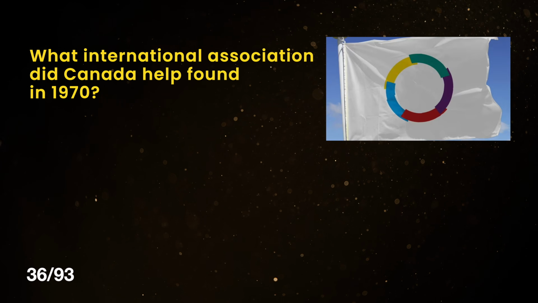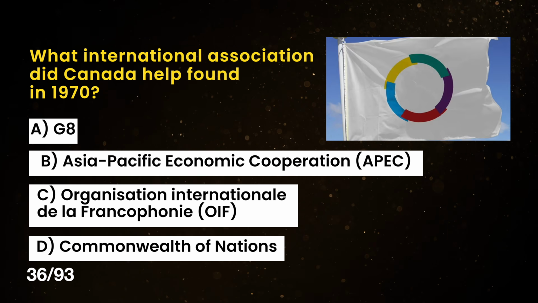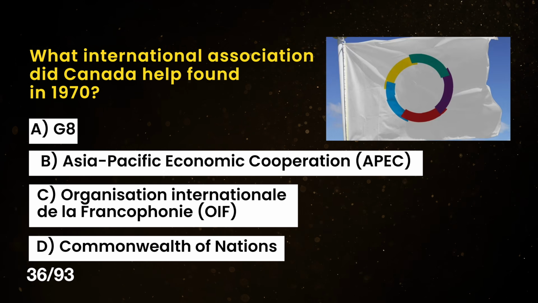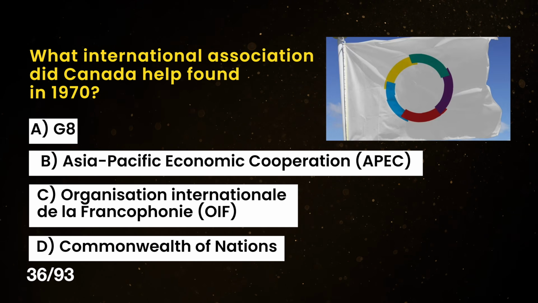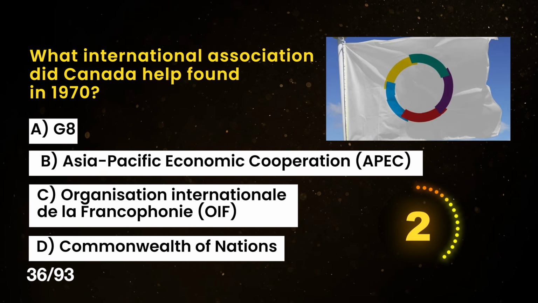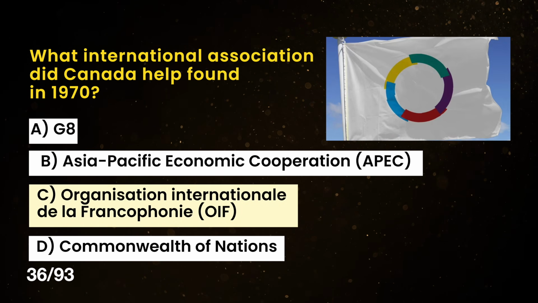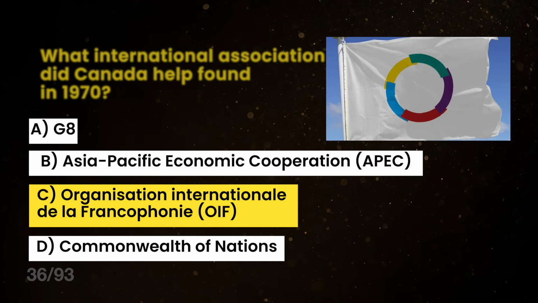What international association did Canada help found in 1970? A. G8. B. Asia-Pacific Economic Cooperation. C. Organisation Internationale de la Francophonie. D. Commonwealth of Nations. The correct answer is C. Organisation Internationale de la Francophonie.